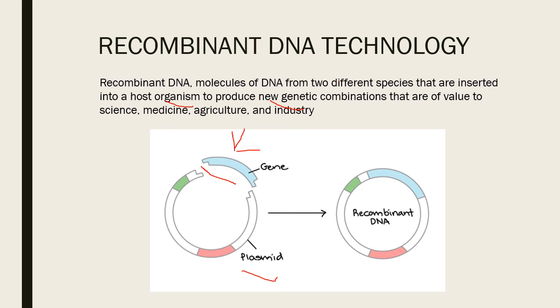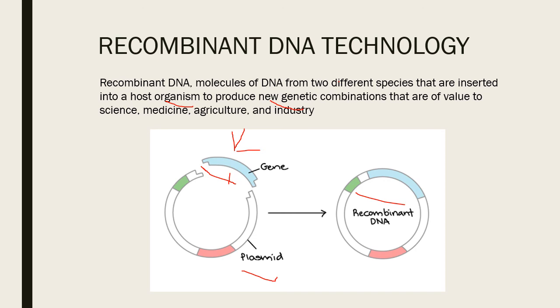Molecular scissors are nothing but enzymes, called endonucleases or exonucleases. The best example of molecular scissors is Cas9, which is in frequent use. After cutting, these two are pasted using an enzyme called ligase, and a recombinant DNA is formed.